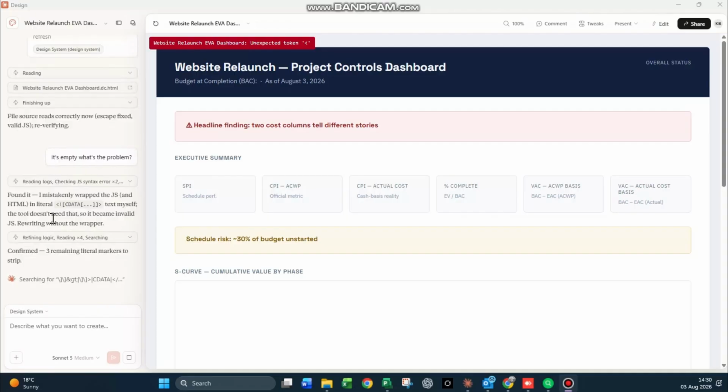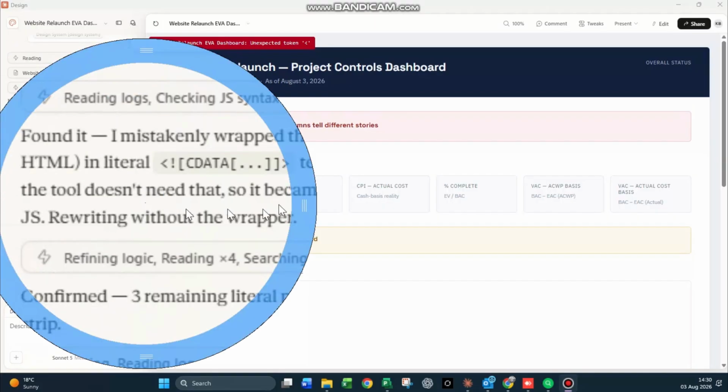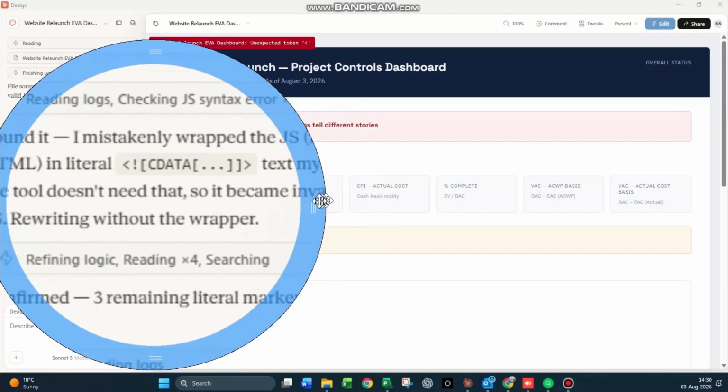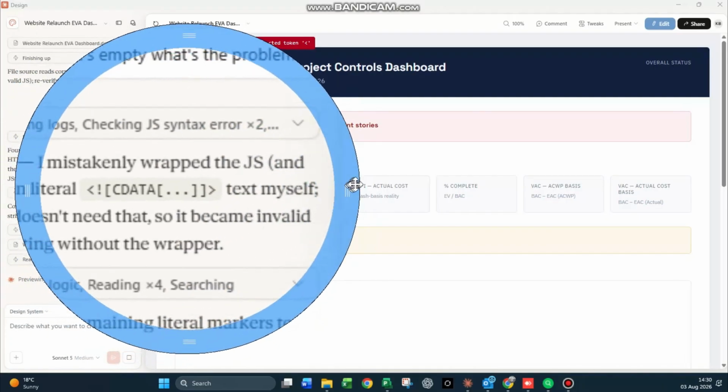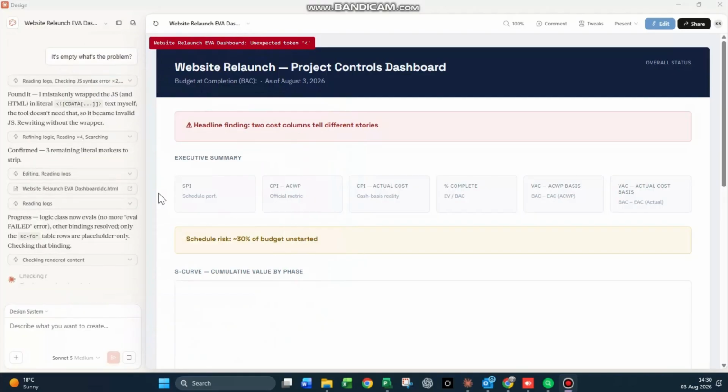I didn't see those graphics, so I complained. It's empty. What's the problem? And it found its own problem. So there is always a little bit of iteration that one has to go through. Once there is the iteration, then that actually works. I actually edited here, and there we go.